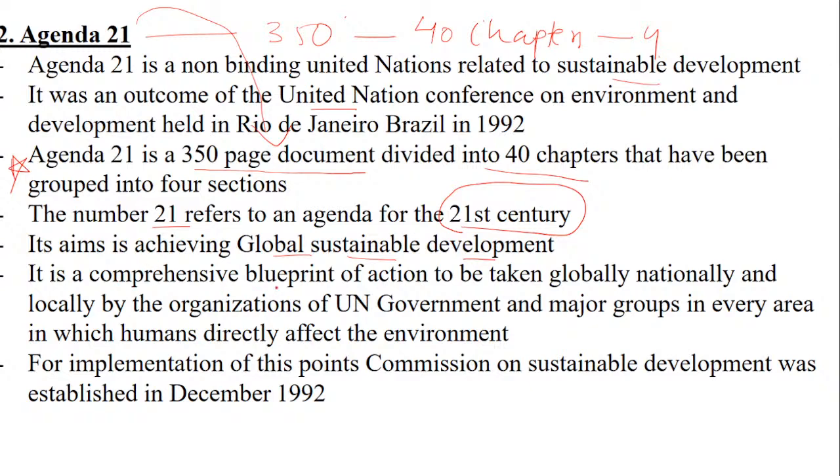It is a comprehensive blueprint of action to be taken globally, nationally and locally by the organizations of the United Nations and major groups in every area in which humans directly affect the environment. So it is talking about the role of humans. For implementation of these points, the Commission on Sustainable Development was established in December 1992.